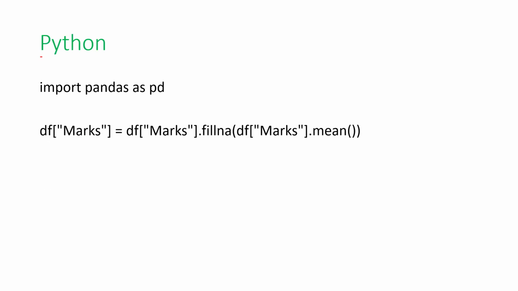Next, in Python, we use pandas for filling the missing values. We import the library with import pandas as pd. On the marks column, we use fillna, and in that fillna, we use the mean operation.